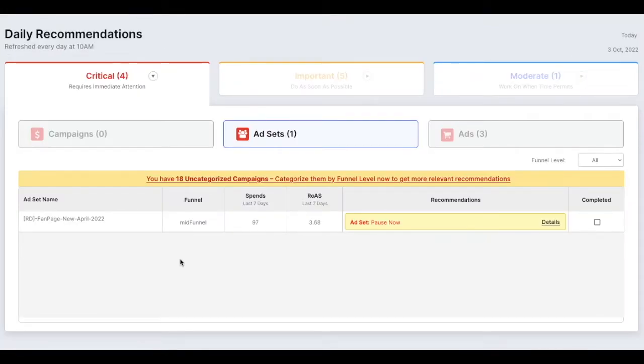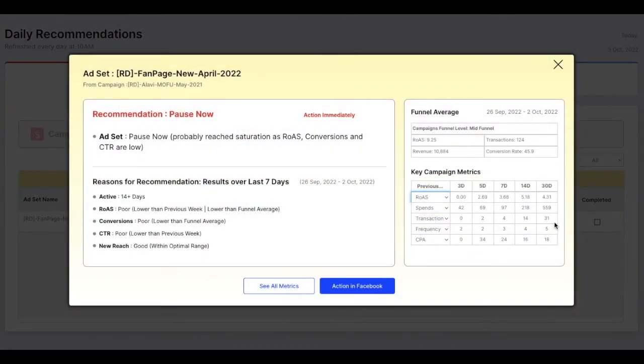You can see the recommendation summary here, which includes the ad set name, the funnel, and spends and returns for the last 7 days. In this case, the recommendation for the ad set is to pause now. If you want to see more details, click on Details. You can see more explanation about the recommendation, which says the ad set has probably reached saturation as ROAS, conversions, and CTR are low. In the Below section, you can see all the variables and further explanation.